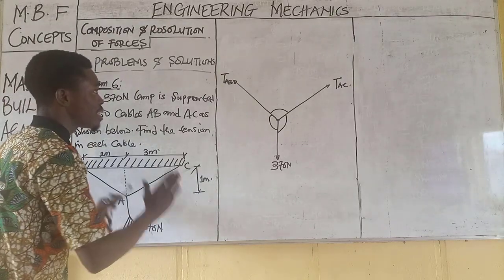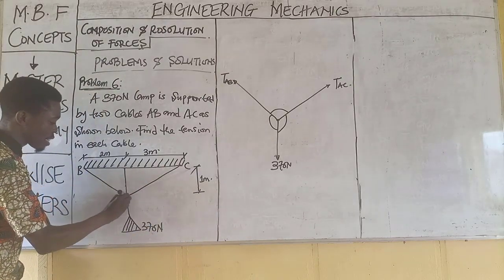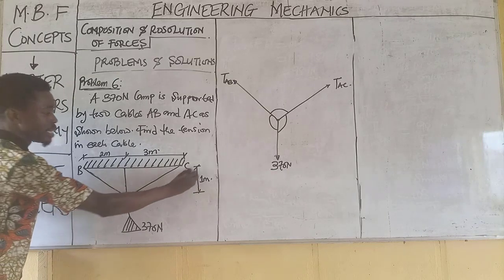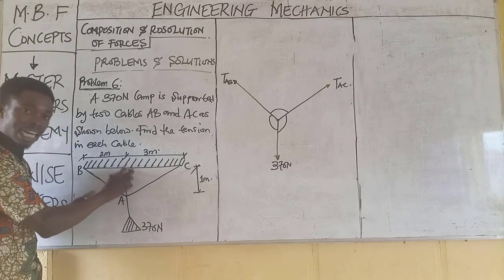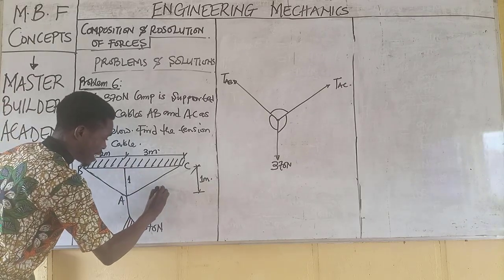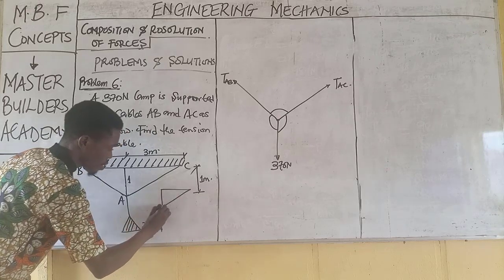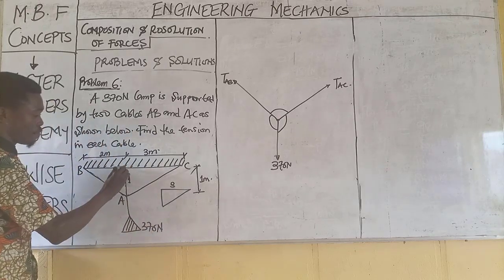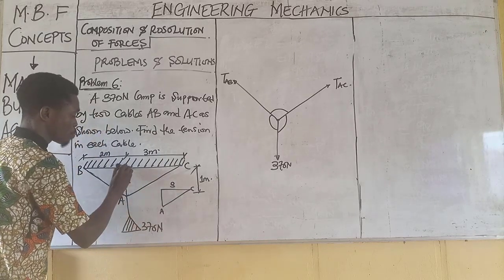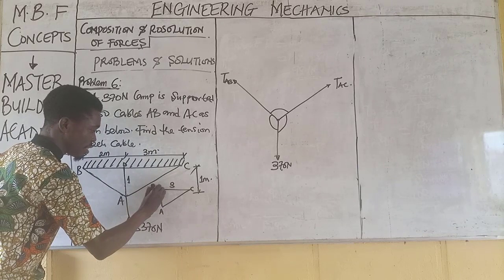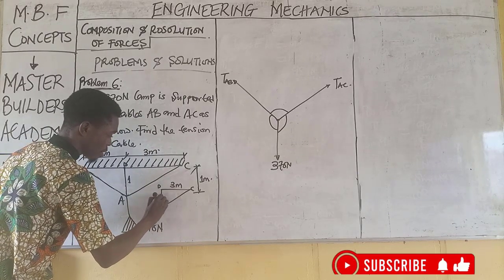Listen guys, this is very, very easy. Now remember that this is a right angle triangle. This height here is what is given as 1. That means from this sketch that we have on the board, I have something like this, whereby this is 3 meters from here to this point, C, A. Then let's put this point as D. So this is D. This is 3 meters, then this is 1 meter.